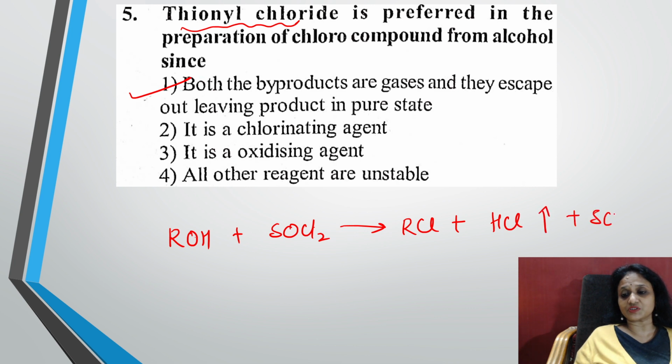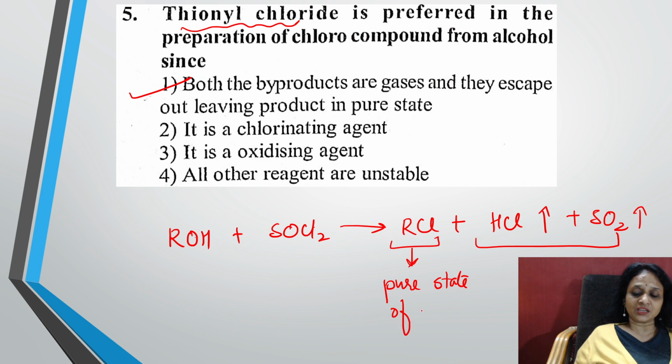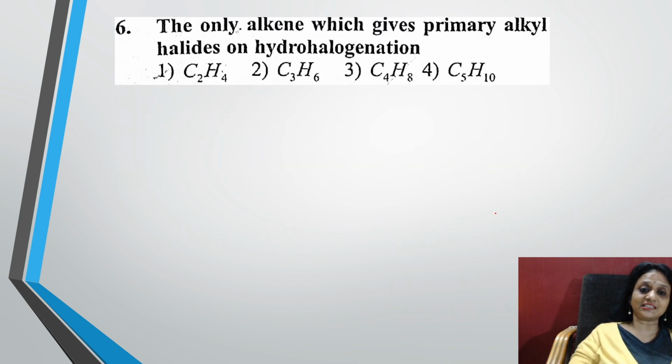sulfur dioxide vapors. Because of these evolution of vapors, what do we say? Both the byproducts are gaseous and these two escape and you will get the pure form of alkyl halide. This is your pure state of alkyl halide. Correct now, students? This is what is your concept. Done. So thionyl chloride you prefer because they are releasing gaseous products. Let's see the next question.